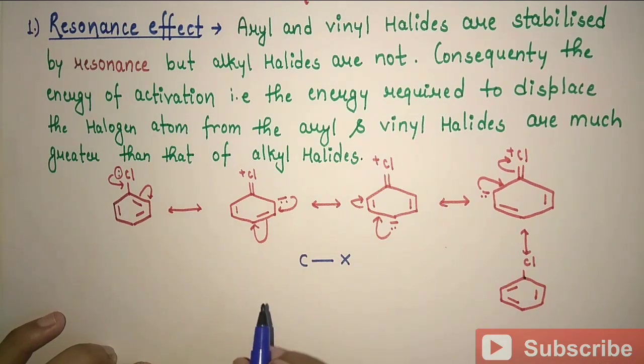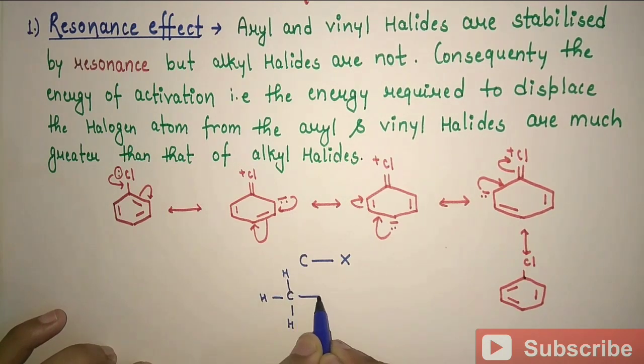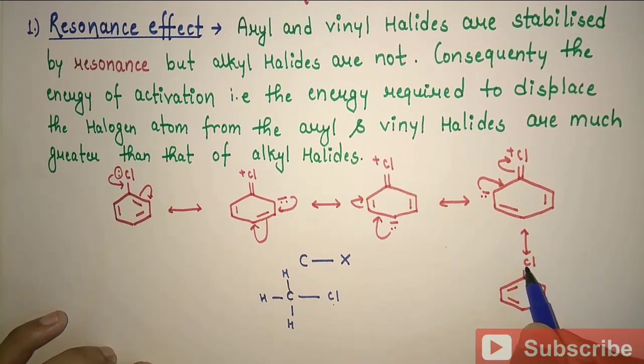While if we talk about an alkyl halide, let's say methyl chloride, this is our methyl chloride. In methyl chloride, the carbon is attached to the halogen atom by a purely sigma bond, a purely single bond. But in chlorobenzene, the C-Cl bond acquires some partial double bond character.